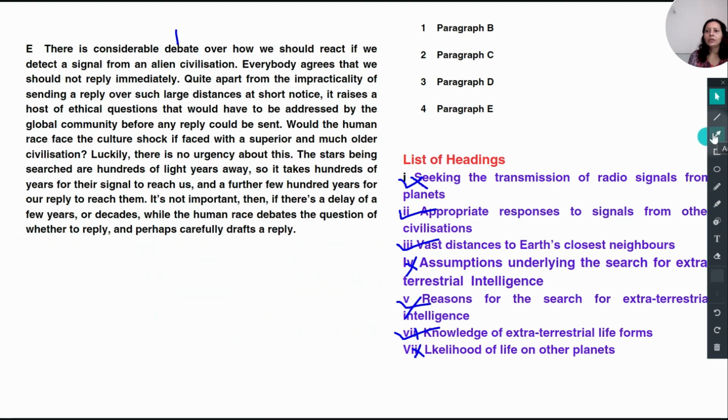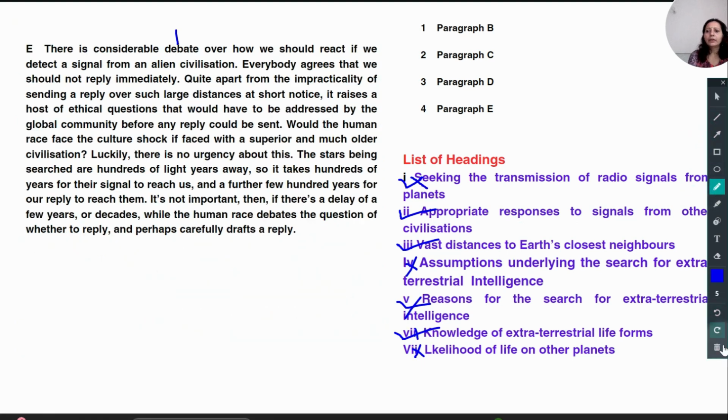Now E is this. Now you can just read it again. There is considerable debate over how we should react if we detect a signal from an alien civilization. Everybody agrees that we should not reply immediately. It means reply means responses, but still we can read it. Quite apart from the impracticability of sending a reply over large distances at short notice, it raises a host of ethical questions that would have to be addressed by a global community.